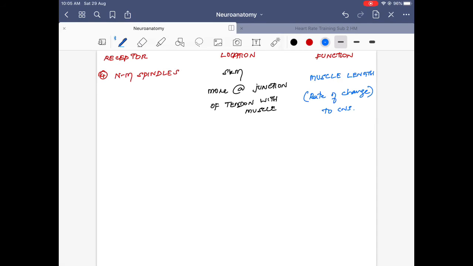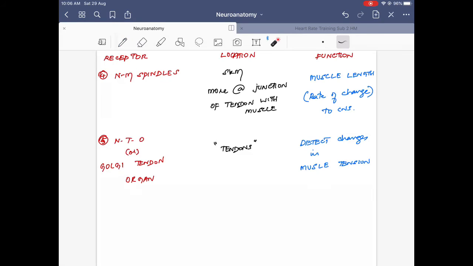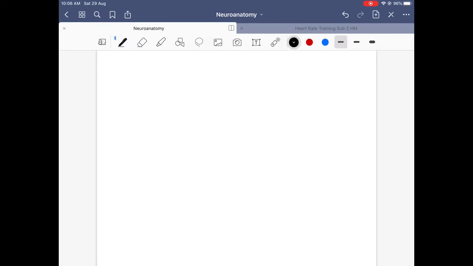The next receptor we are going to study is the neurotendinous organ, better called the Golgi tendon organ. This is very important. It is found in tendons close to the skeletal muscle, and its function is to detect changes in muscle tension. There is a small mnemonic for this: remember the word tension and the word tendon. So Golgi tendon organ, tension. Similarly, muscle length, LE: muscle spindle, LE.